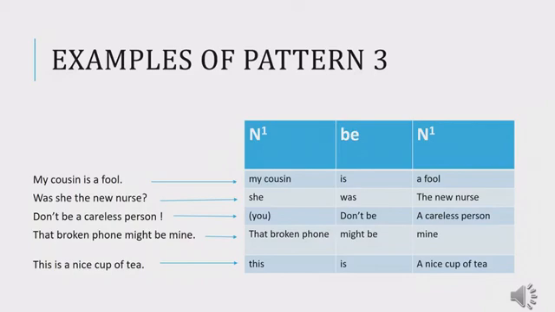That is why that broken phone is N1 and mine is N1. Might be is B, so we have pattern number 3. That broken phone is N1, might be is B, and mine is N1. Because here we are talking about the same phone, the same thing. So the pattern is pattern number 3.